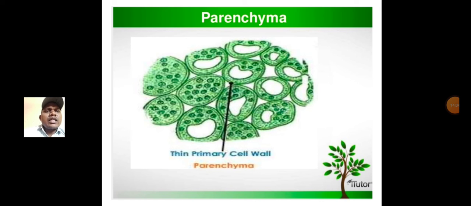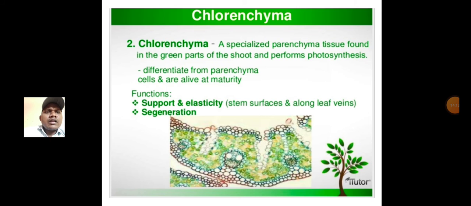Next to the diagram. Look here, parenchyma. This is called the primary cell wall of parenchyma. Next to chlorenchyma. Chlorenchyma is a specialized parenchyma tissue found in the green parts of the shoot that performs photosynthesis. It differentiates from the parenchyma cells and is alive at maturity.